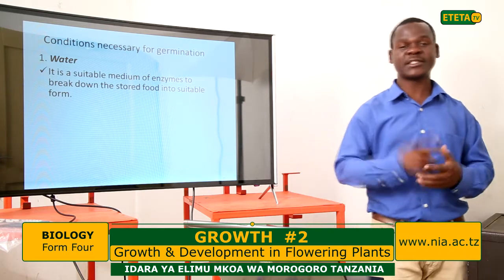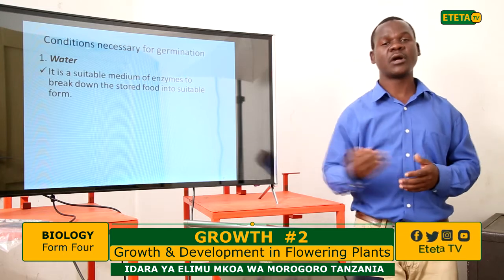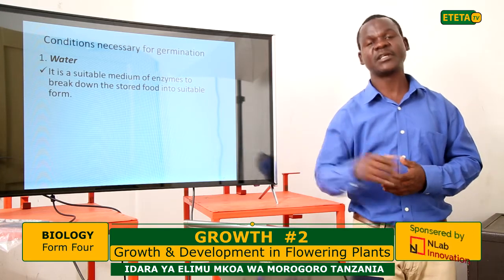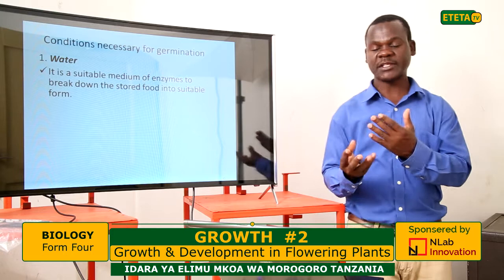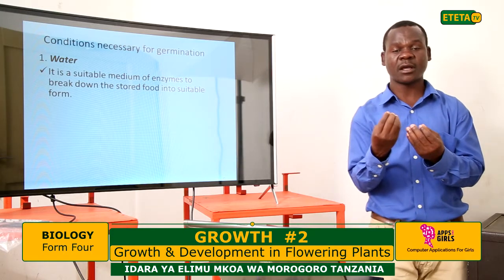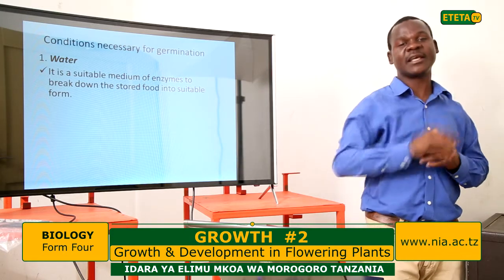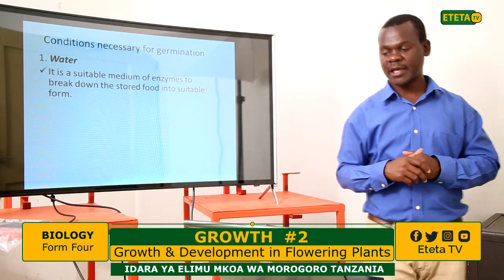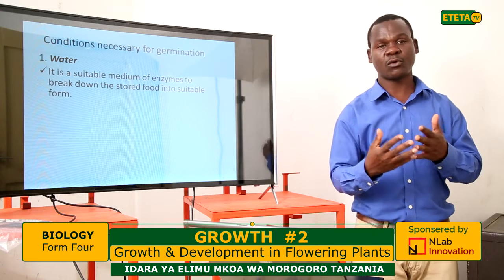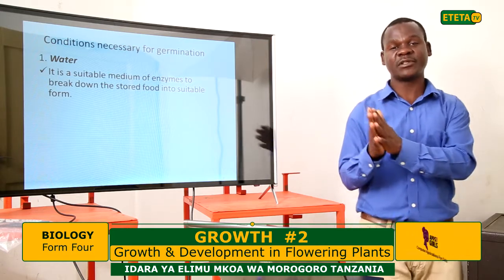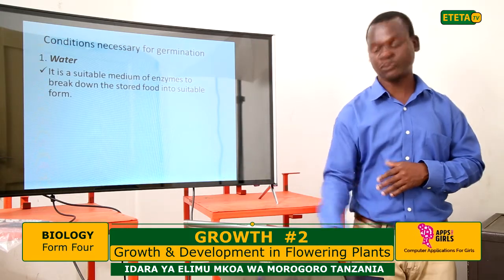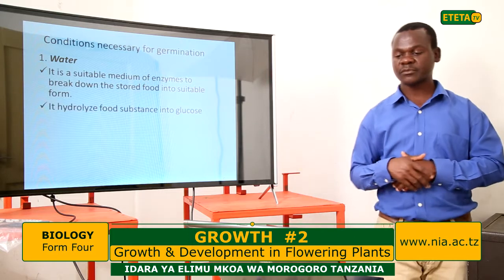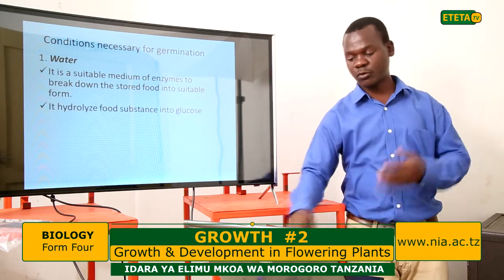As you remember, water is a universal solvent. It dissolves different substances. So when water is absorbed by the seed through the micropyle, it enters the endosperm where food is stored, and therefore dissolves enzymes. It dissolves the chemical substances which make that food, and therefore allows enzymic reactions to take place. It hydrolyzes the food substance into glucose, as I said.